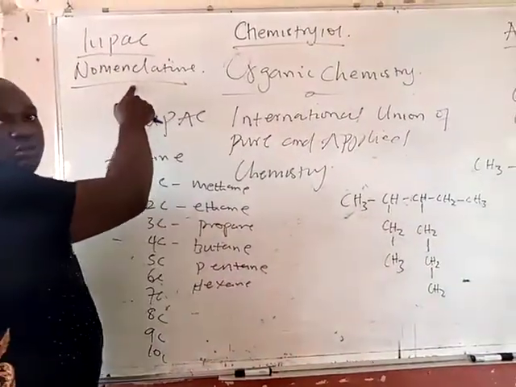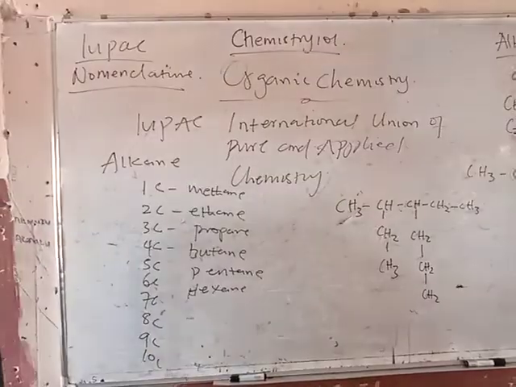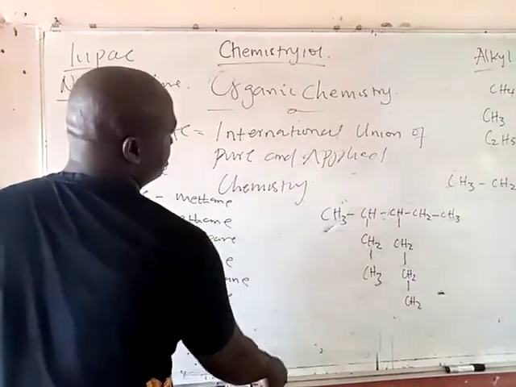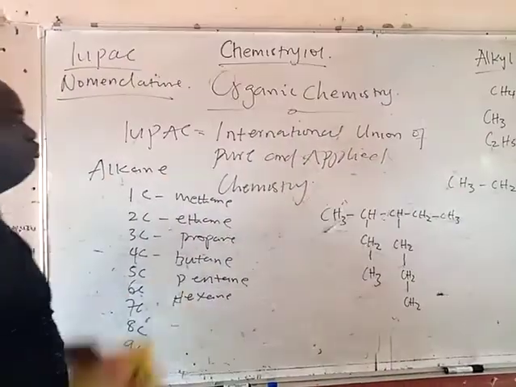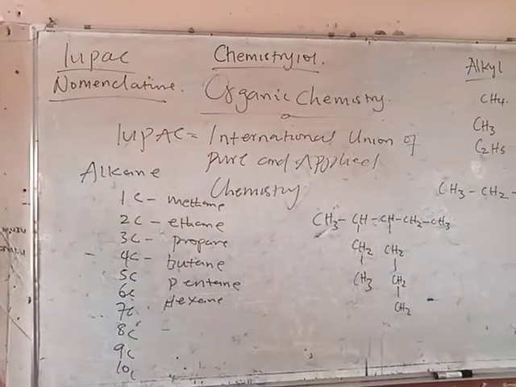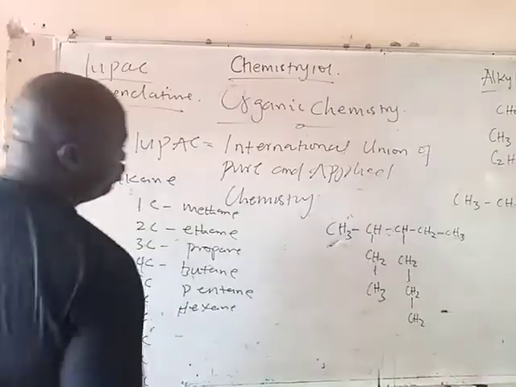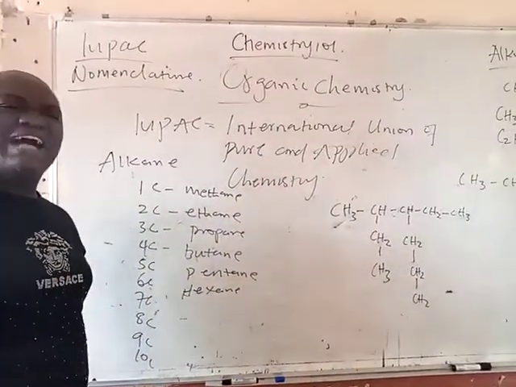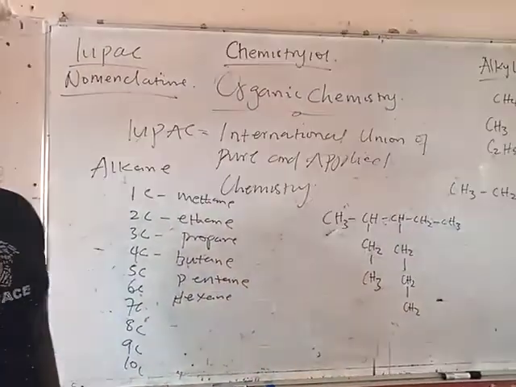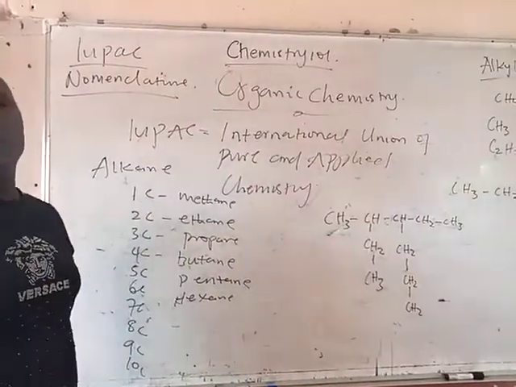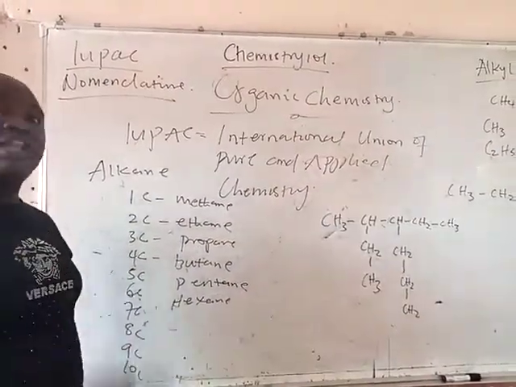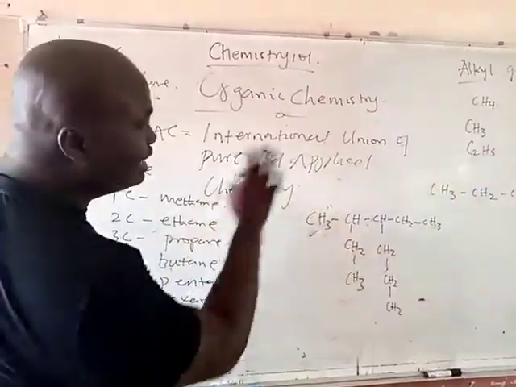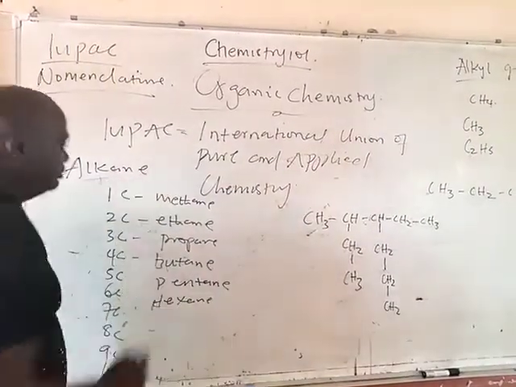IUPAC nomenclature, this is the one we'll be having today. And IUPAC simply means International Union of Pure and Applied Chemistry. So that's the meaning of IUPAC. Now under naming, I'm going to be taking every single organic compound. At the end of this series, there is no organic compound in the world you can't name. So let's start with the alkane first.